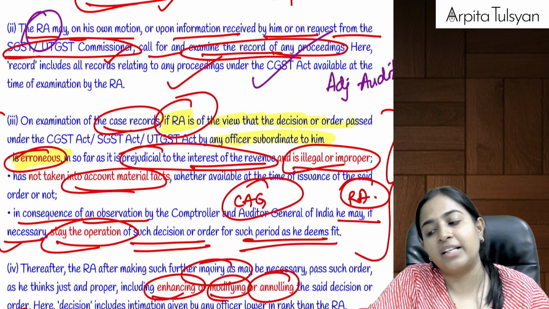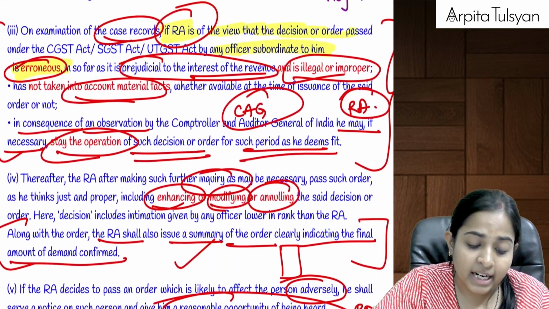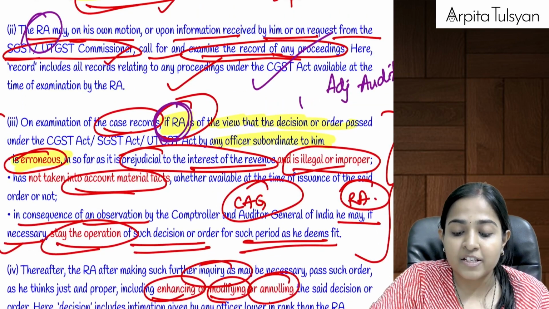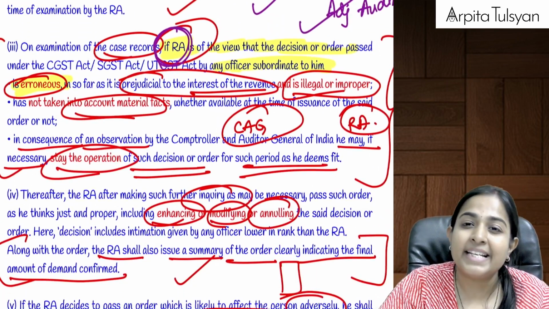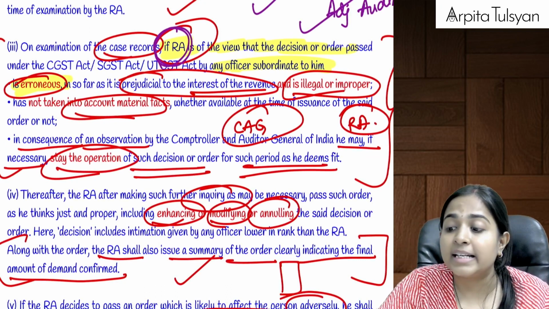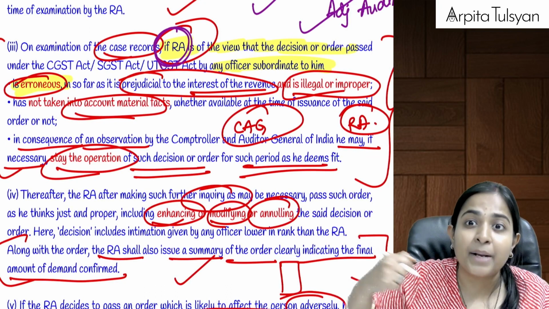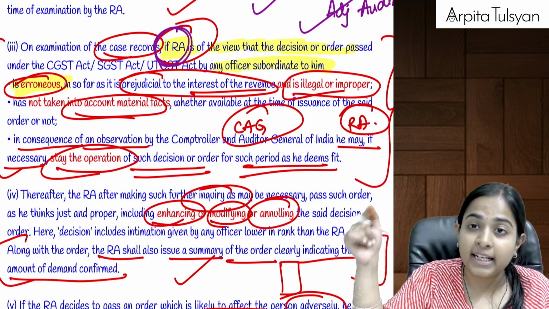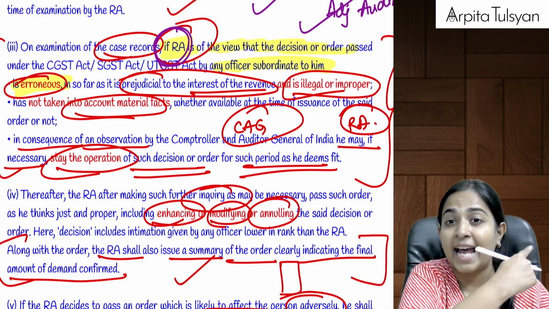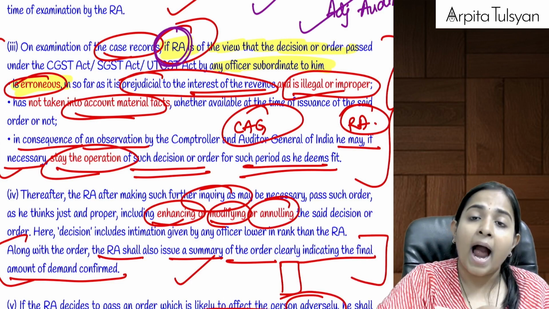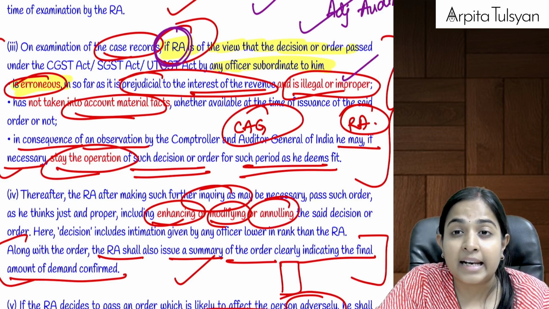Okay, it will check the order which was passed by the adjudicating authority, and if the RA is of the view that the order passed by the adjudicating authority is erroneous. Okay, why is it erroneous? Because it is prejudicial to the interest of the department. It means the department is saying that the adjudicating authority gave the decision in favor of the taxpayer. It did not give the decision in favor of the department, and such an order is illegal and improper.